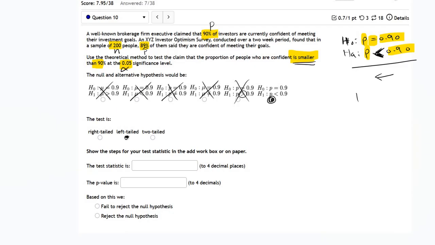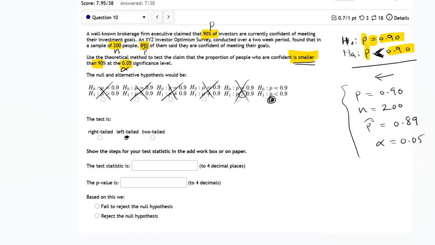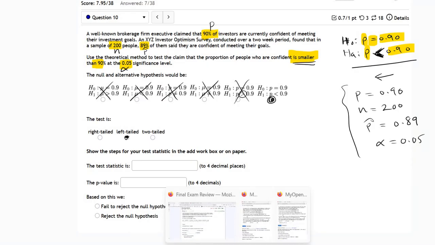So what do we have? We have the population proportion is 0.90 or 90%. We have n equal to 200, and then we have p hat equal to 0.89. So we were not given x, the number of successes, but we are given p hat. And we have alpha, which is 0.05. So we're going to take these and head to the online calculator. The online calculator we'll be using is testing hypotheses for proportions, or z-test for proportions.